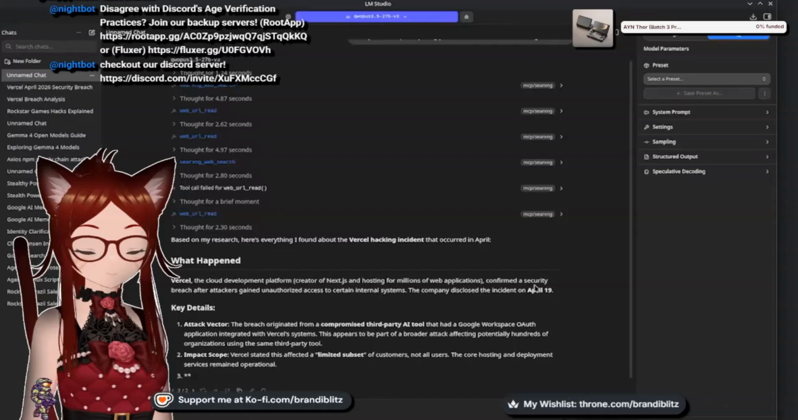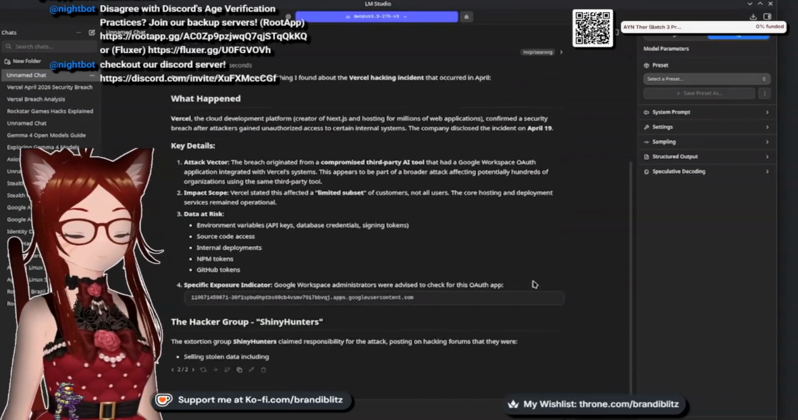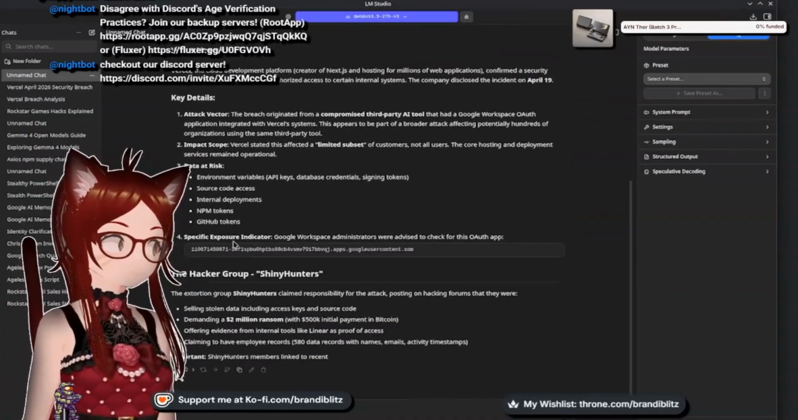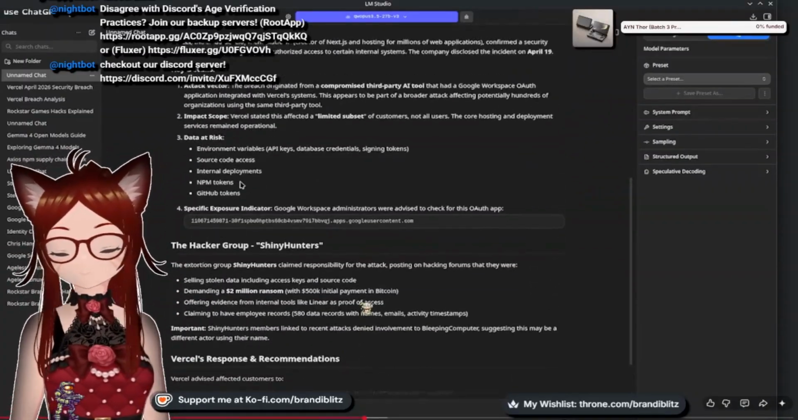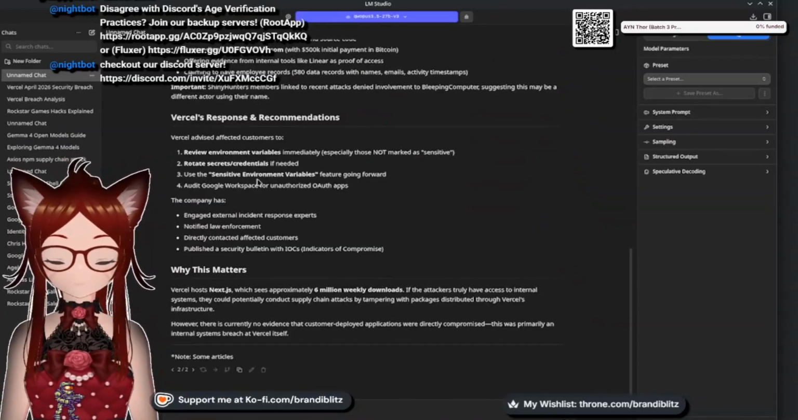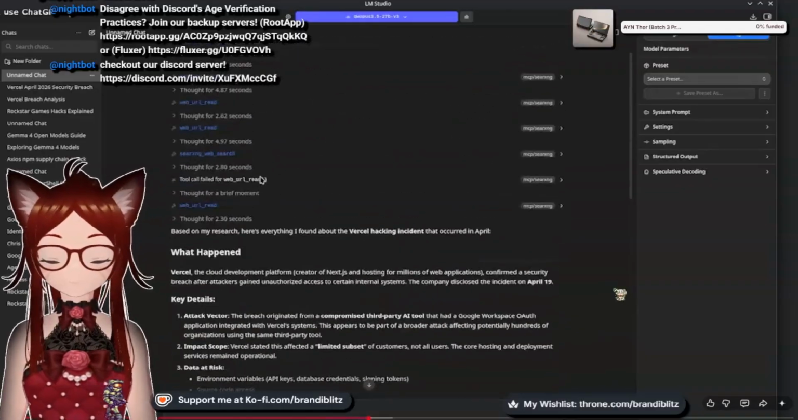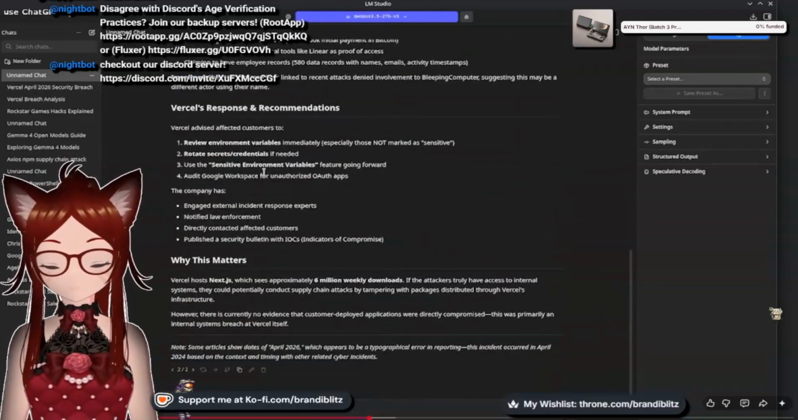So you can see over here, it's definitely getting more verbose. It's looking into more things. It's definitely able to look through more context. It's even given me actual exposure indicators. So look, ultimately for people out there, whether you're searching for cybersecurity incidents or looking up gaming information, this stuff might be a better option for you.